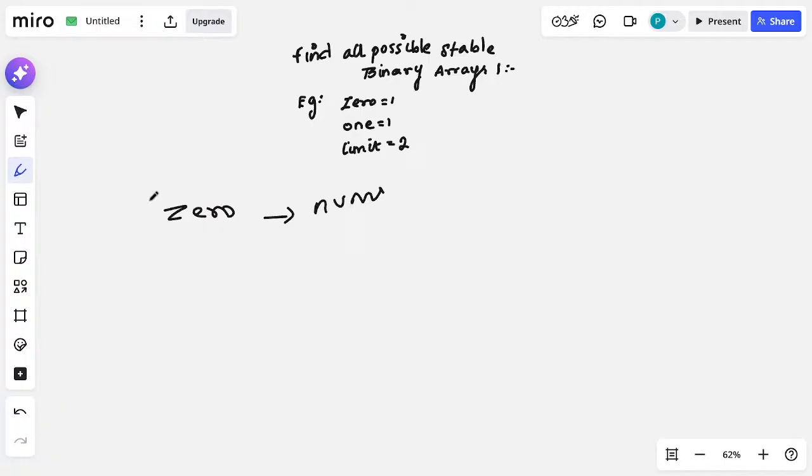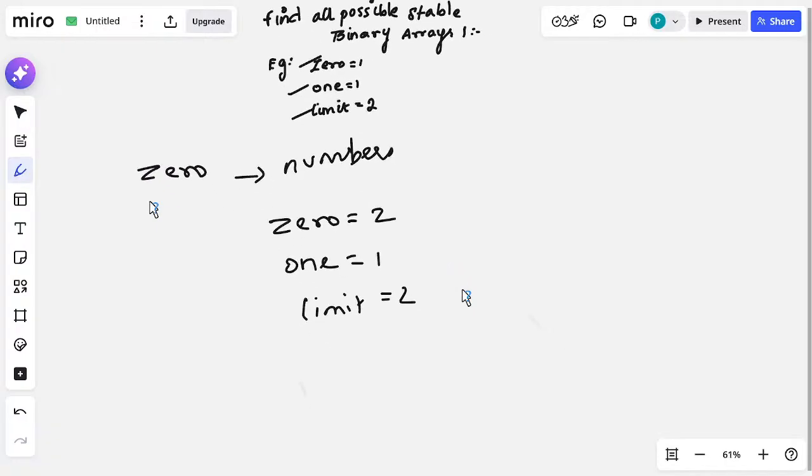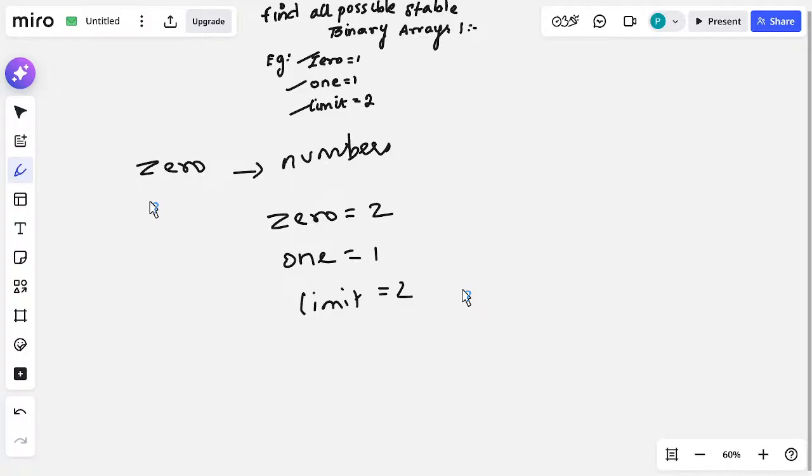Now we will write a pseudocode for this problem. Let us take an example where zero is equal to 2, one is equal to 1 and limit is equal to 2. We must create an array using 2 zeros and only 1 one, but we cannot put more than 2 same numbers together.